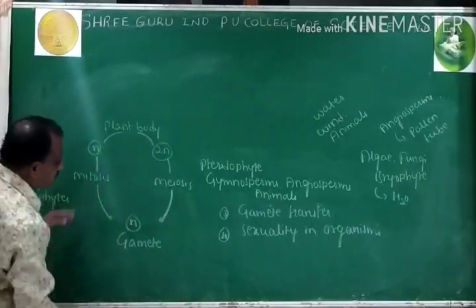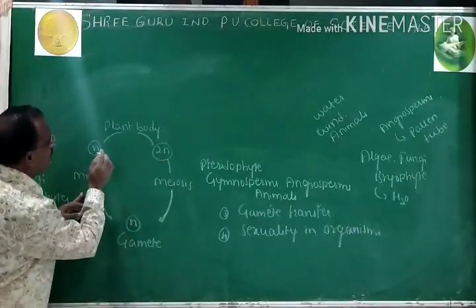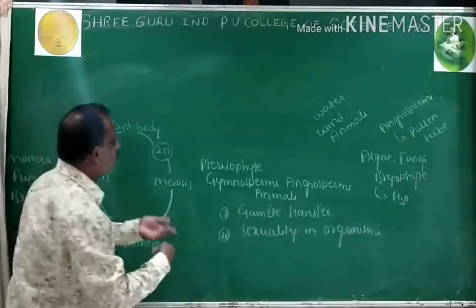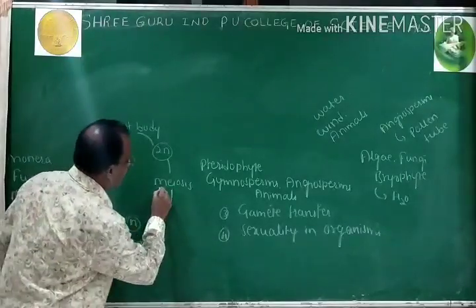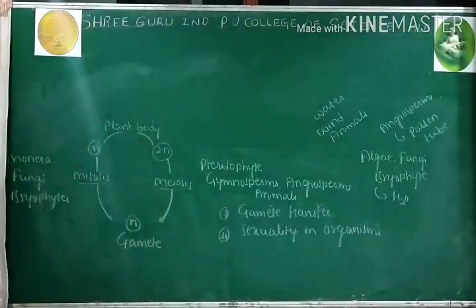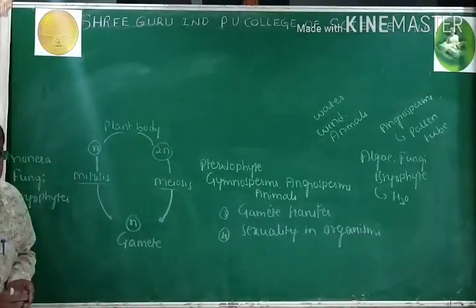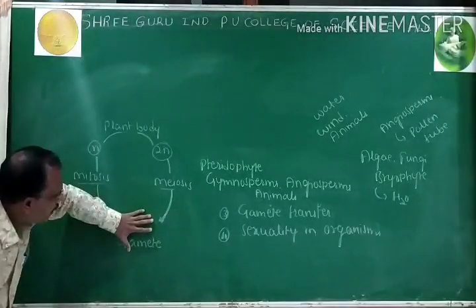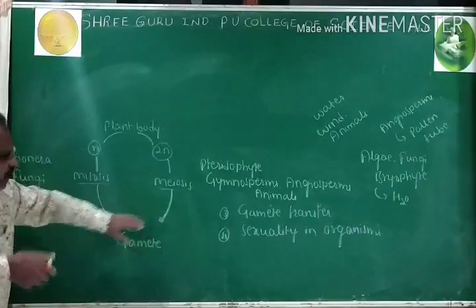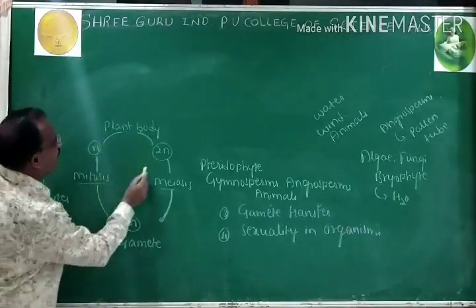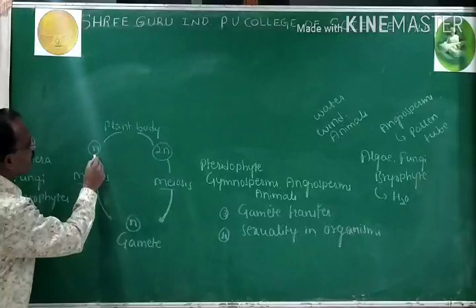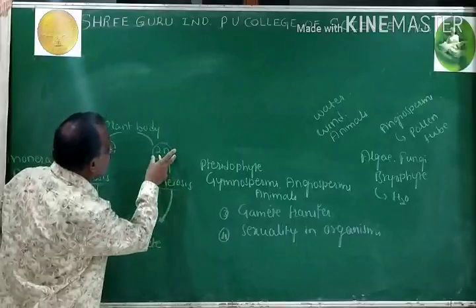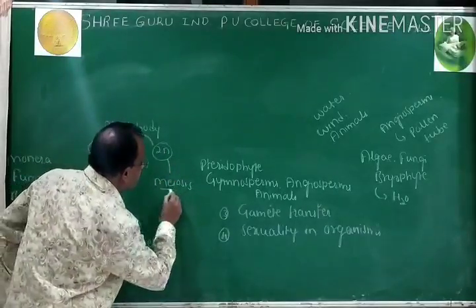A haploid parent produces gametes by mitosis, whereas a diploid parent produces gametes by meiosis.